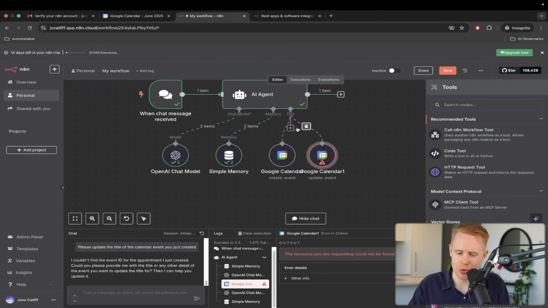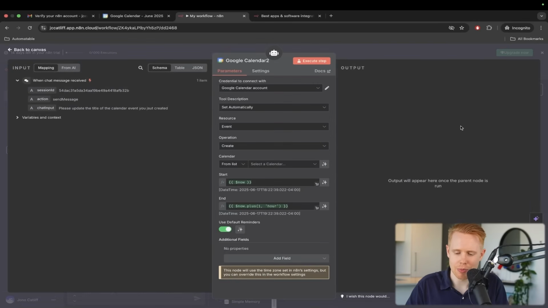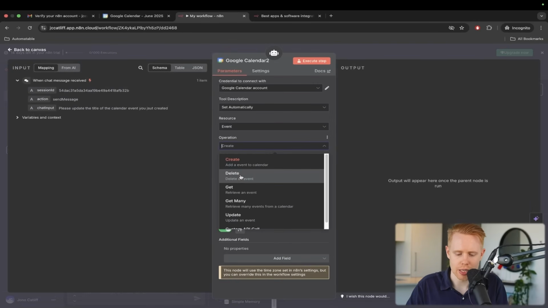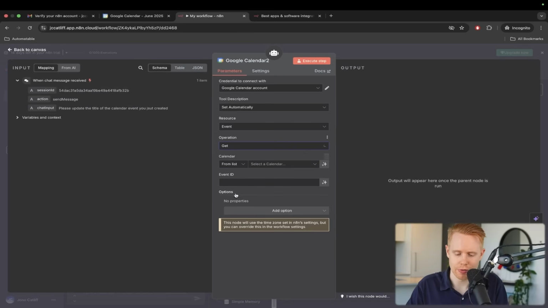And how we're going to do that is we're going to add another tool here, and it's going to be Google Calendar. And this time, we're going to choose an operation, which is to get an event. The difference between get and get many is that get is just referring to one event, get many is referring to multiple different events.